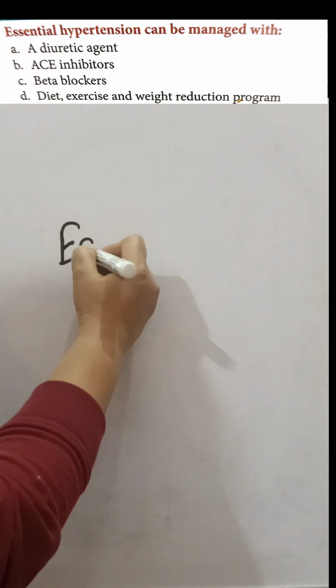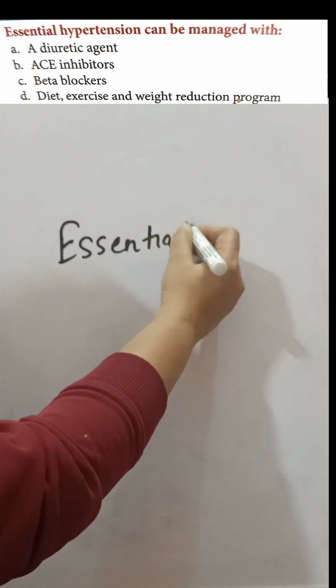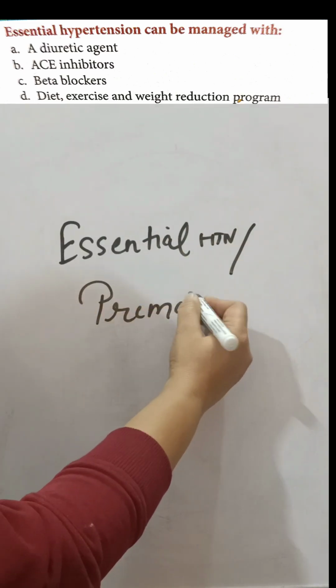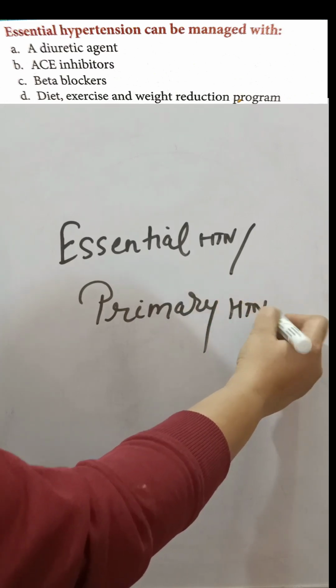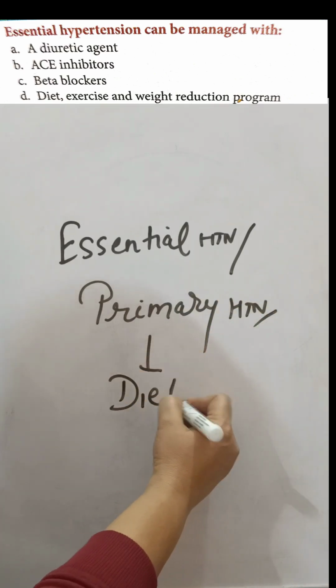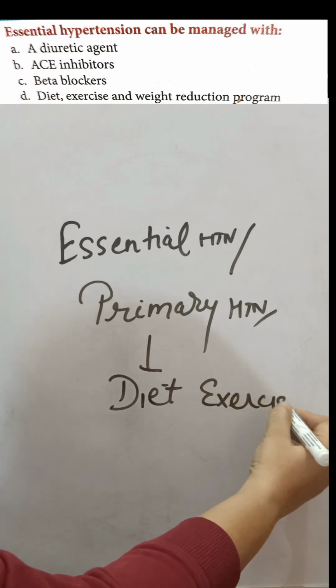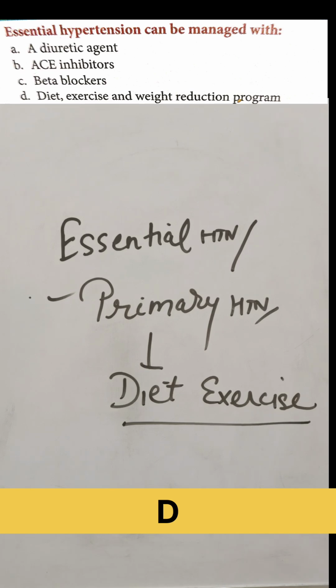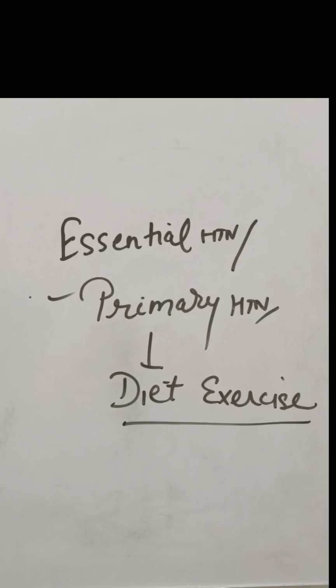Okay, now our next question is, essential hypertension can be managed with a diuretic agent, ACE inhibitors, beta blockers, diet, exercise and weight reduction program. So you know that this essential hypertension is also called primary hypertension, right? So primary hypertension can be managed by diet, exercise, by changing the lifestyle. Okay, you can change it. So the answer will be D, diet, exercise and weight reduction programs.